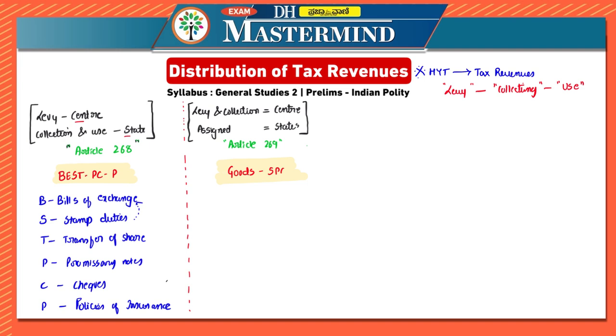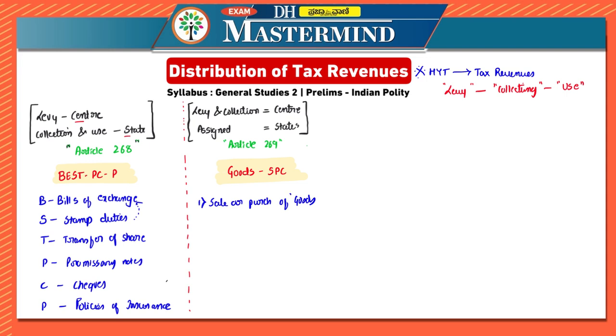Goods SPC. Now, what does this stand for? In this case, it is all related to goods because there are only two categories. The first one is the taxes on the sale or purchase of goods in the course of interstate trade or commerce.